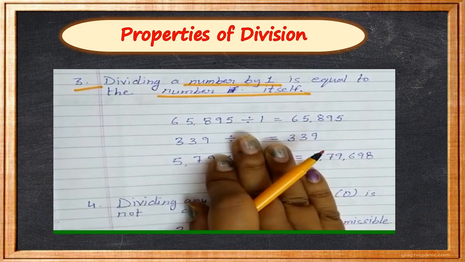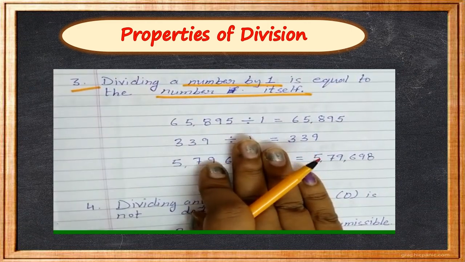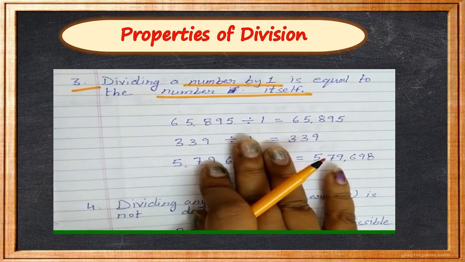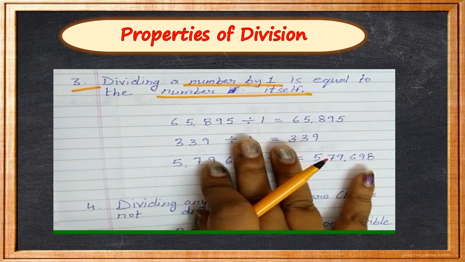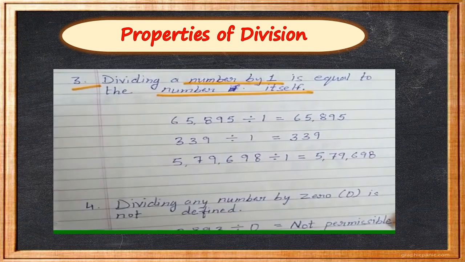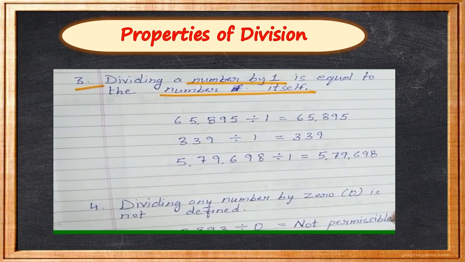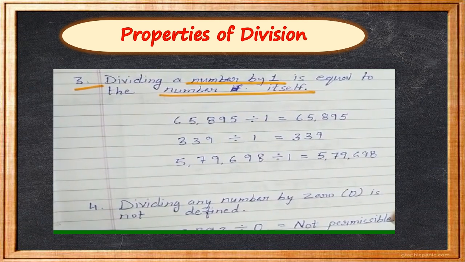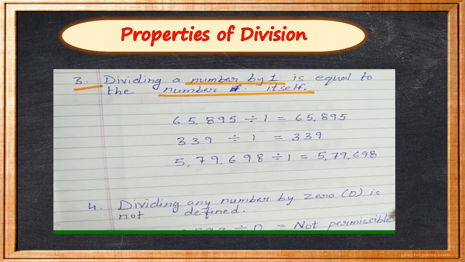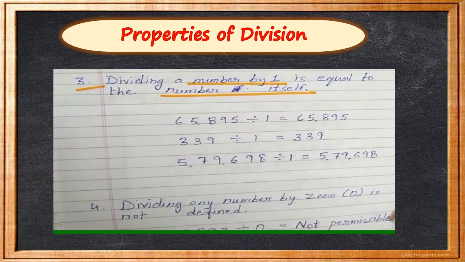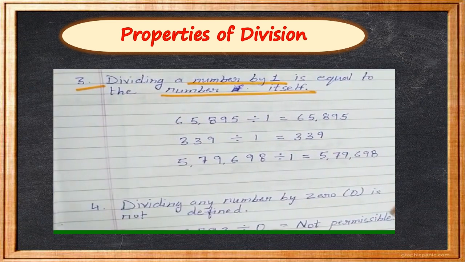When we divide any number by 1, the answer will be the number itself. How? For example, children, if I'm having 2 chocolates and I don't have to share with anybody and I'm all alone, how many chocolates will I be getting? 2 only. Yes, if I'm having 5 chocolates and I'm alone at my place, nobody is with me, nobody is there to share, so I'll be dividing those 5 chocolates with how many persons? 1 person. Why? Because I'm alone there. So how many chocolates will I be getting? I'll be getting all the 5 chocolates.